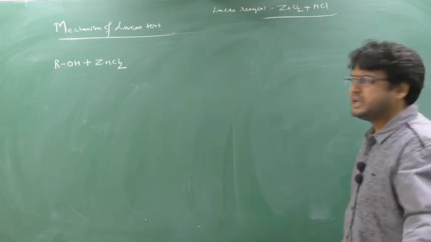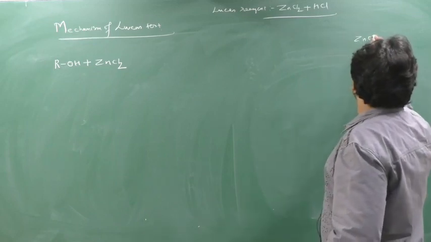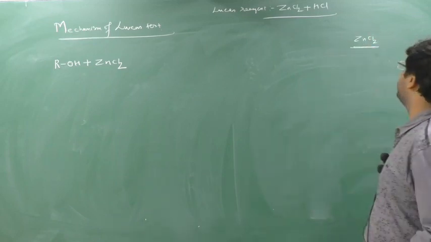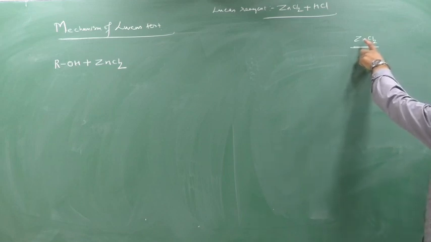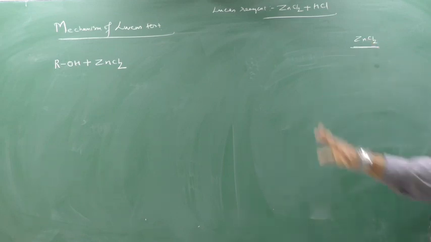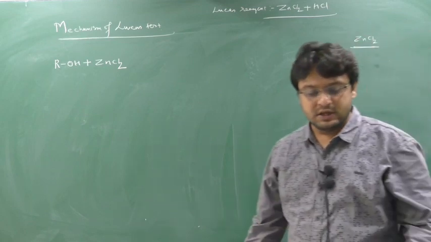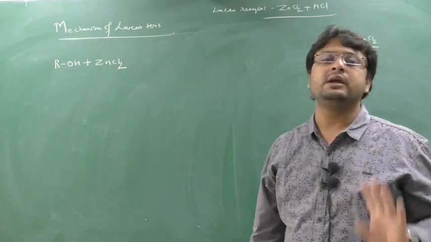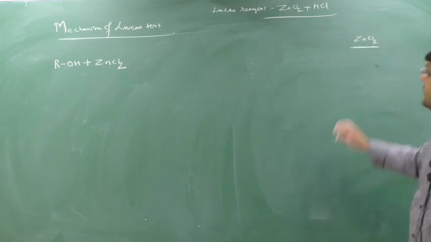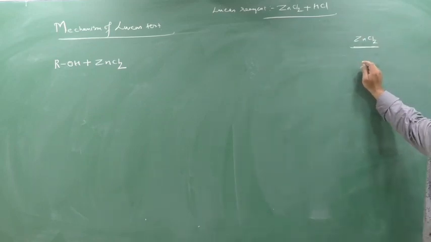Now we will understand something about ZnCl2. You are thinking that this is a metal and this is a non-metal, so there is an ionic bond between them. No. According to Fajan's rule, there is not a completely ionic bond in any compound. There is no complete ionic bond and no complete covalent bond.